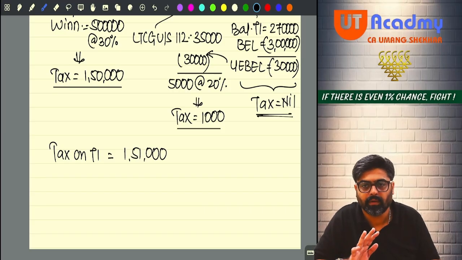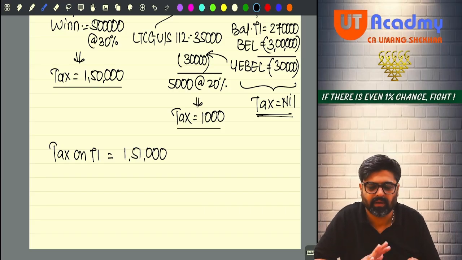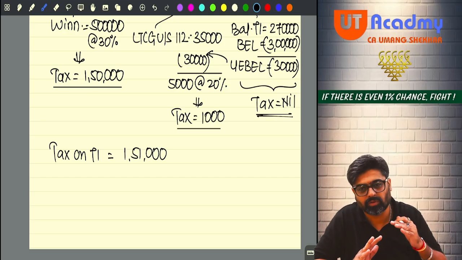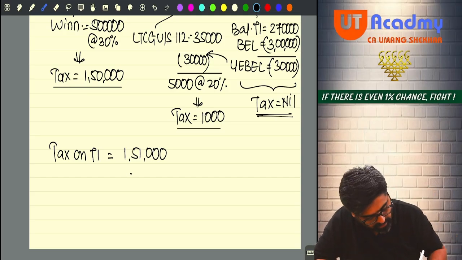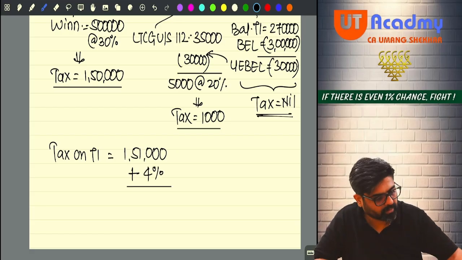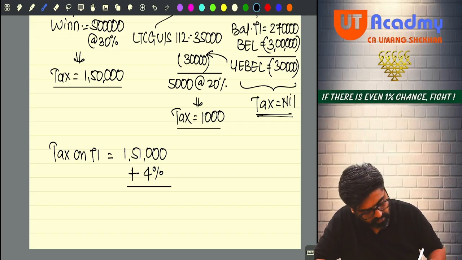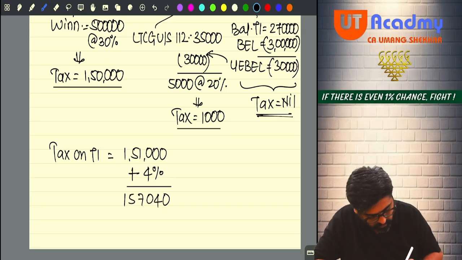Why? Because total income is less than 50 lakhs. No rebate. Why? Because total income is more than 7 lakhs. So I will apply 4% cess only. So what is 4%? 1,51,000 into 4% will be 6,040. So it will be 1,57,040. This will be my gross tax liability.